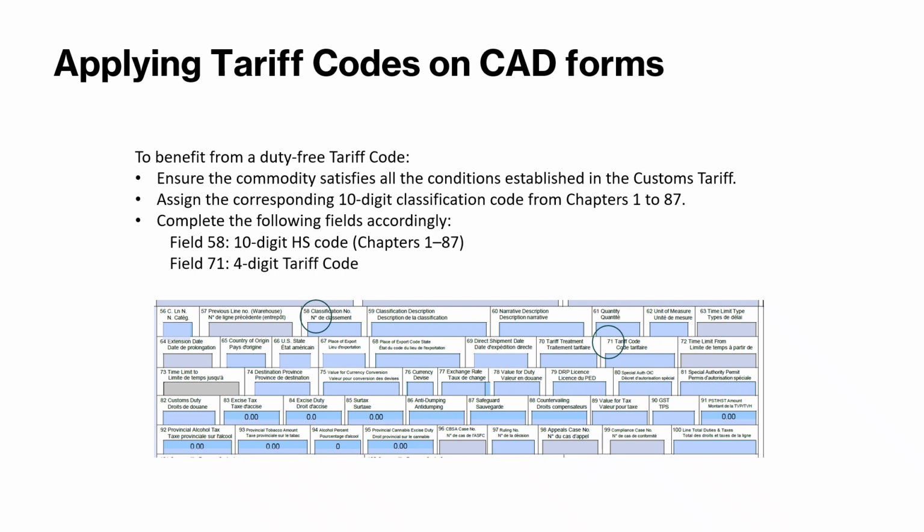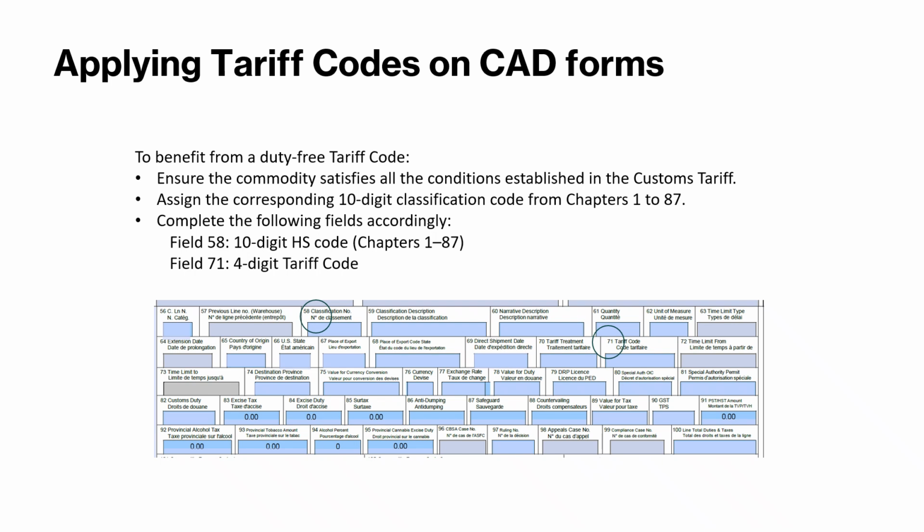So there were conditions set in the customs tariff to be able to use that customs code, that tariff code. In the case of the vinegar, they said also that the vinegar has to be coming to Canada at least 2 months before the beginning of the Passover or at least at the end of the Passover. They also gave you a list of products included in that tariff code. And the last example, they mentioned that it has to be garments for use of ecclesiastical function, or religious purposes. That's the first condition.